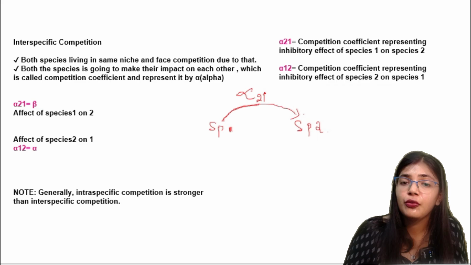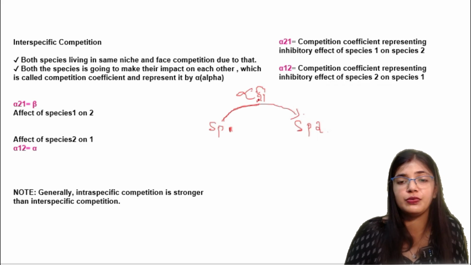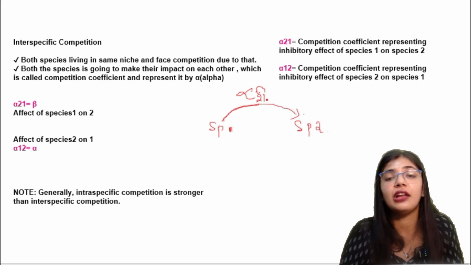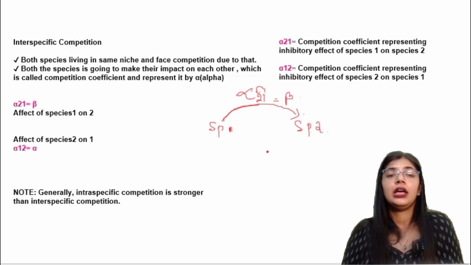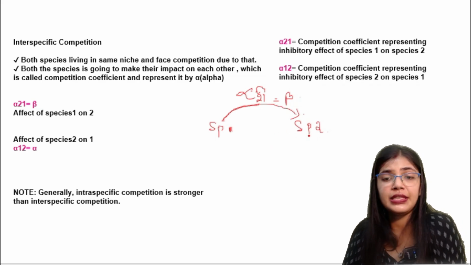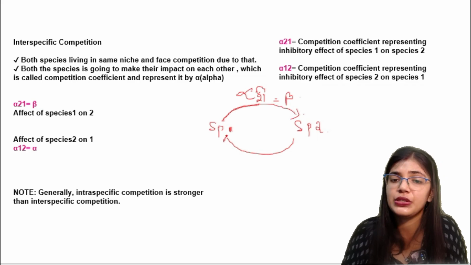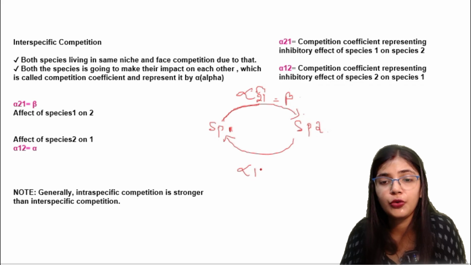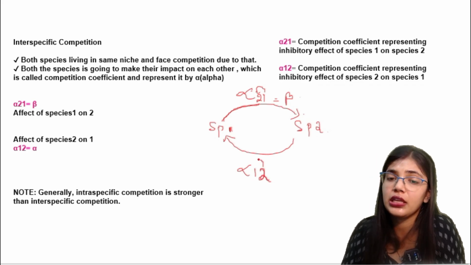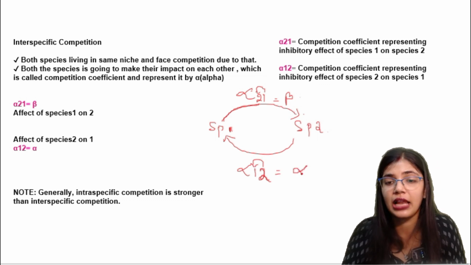That means species 1 is showing an inhibitory effect on species 2. This alpha 2-1 is also known as beta. In the next case, when species 2 shows an inhibitory effect on species 1, it is known as alpha 1-2, which is also known as alpha.